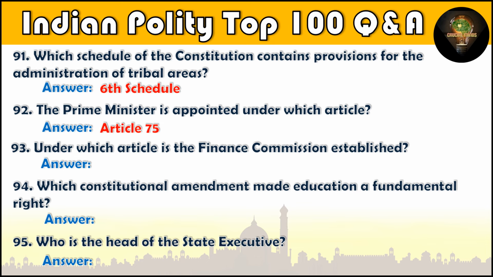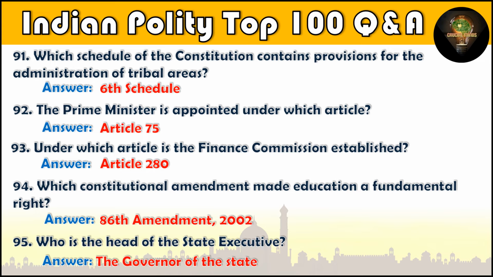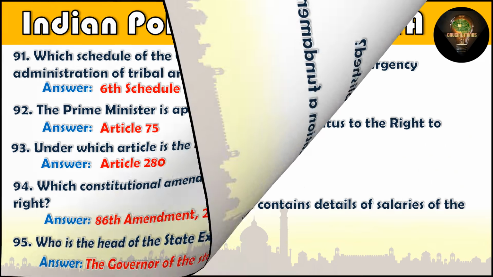Under which article is the Finance Commission established? Article 280. Question number 94. Which constitutional amendment made education a fundamental right? 86th Amendment, 2002. Question number 95. Who is the head of the state executive? The Governor of the State.